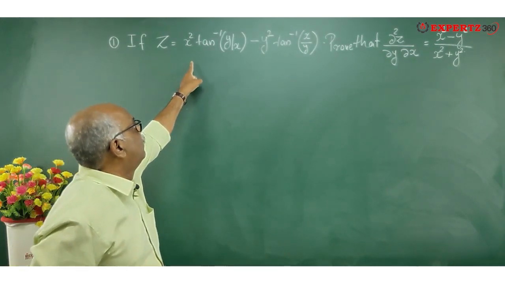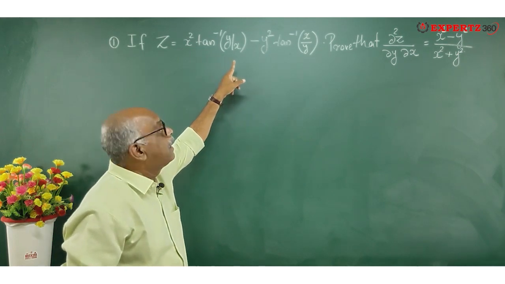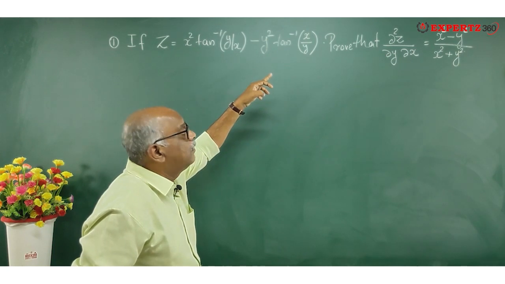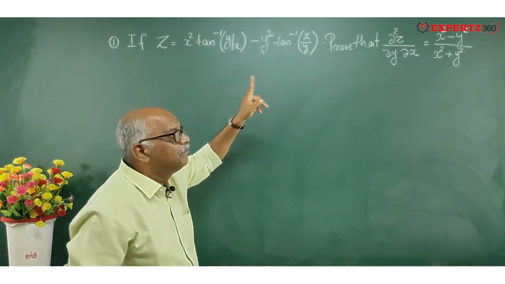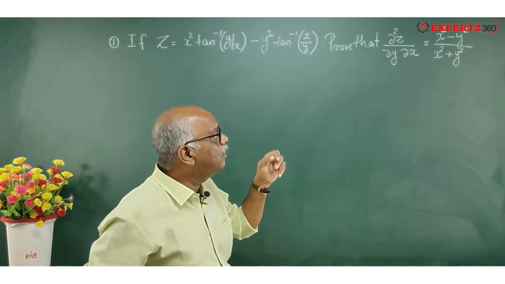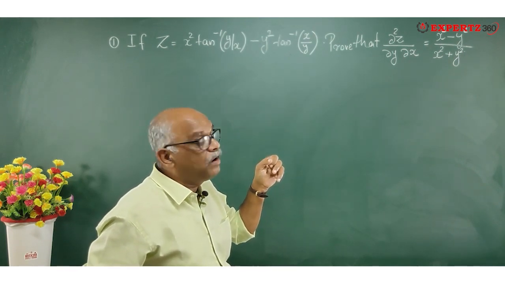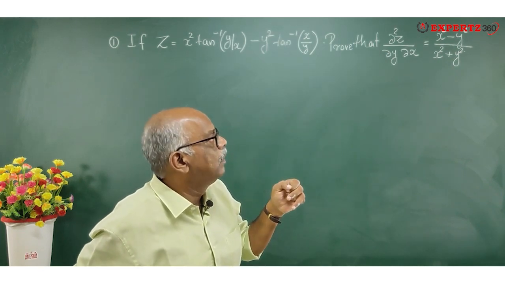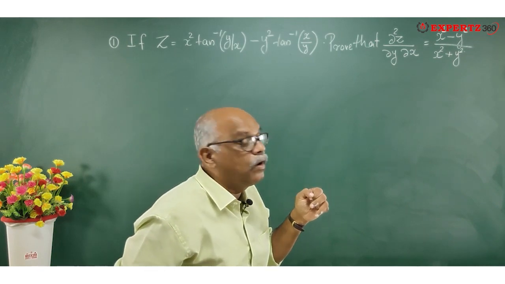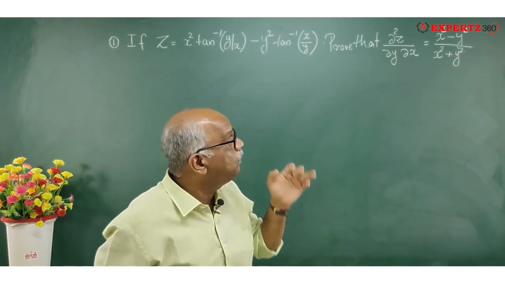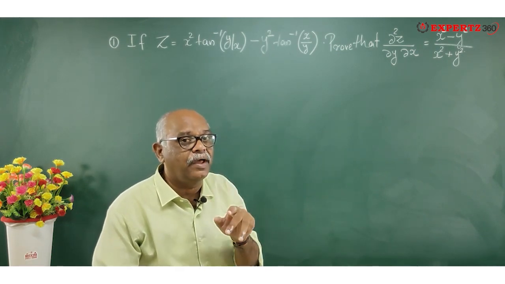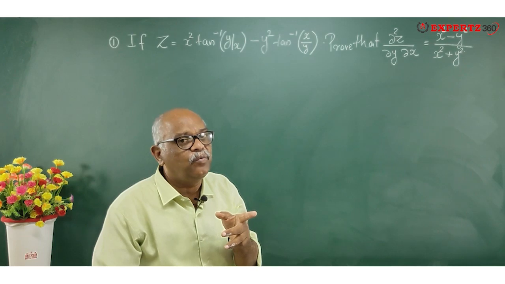z is equal to x square tan inverse y by x minus y square tan inverse x by y. Prove that the second derivative, ∂²z/∂y∂x, is equal to (x square minus y square) divided by (x square plus y square). So you see, it is ∂²z, so I have differentiated two times. One is with respect to x and then with respect to y.